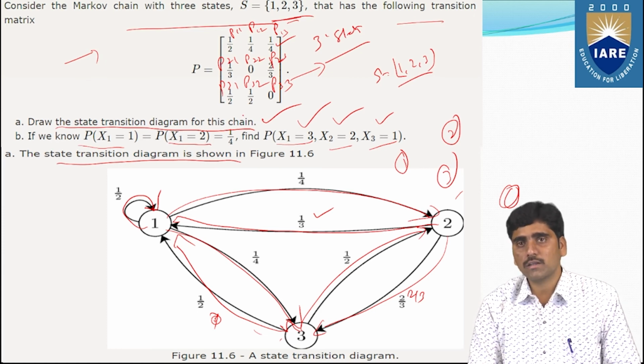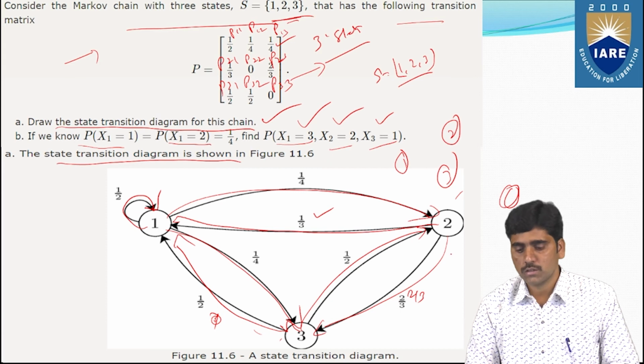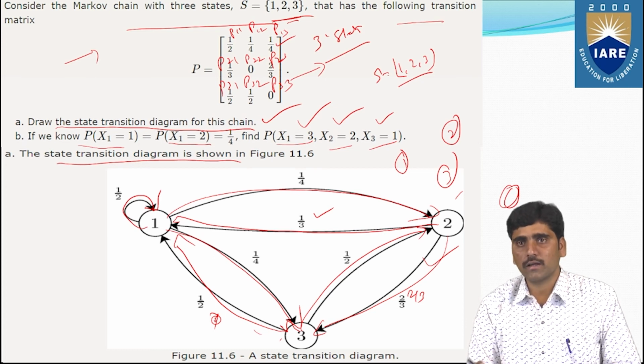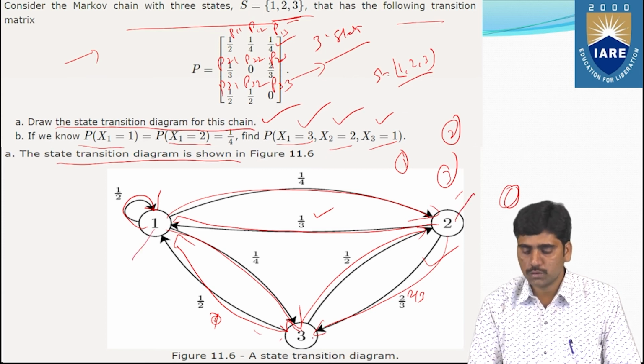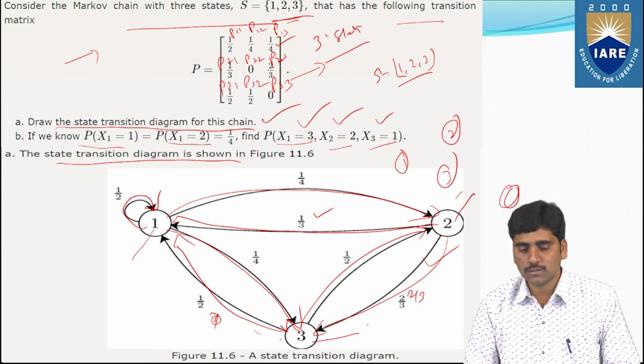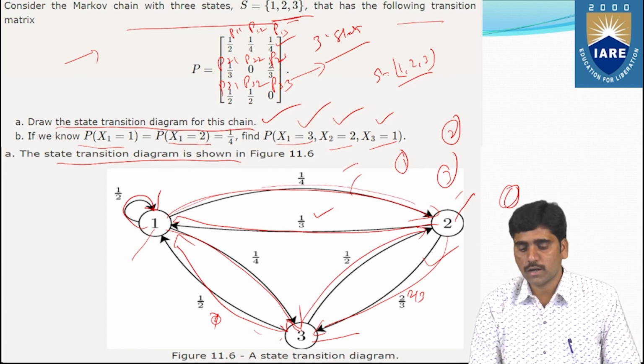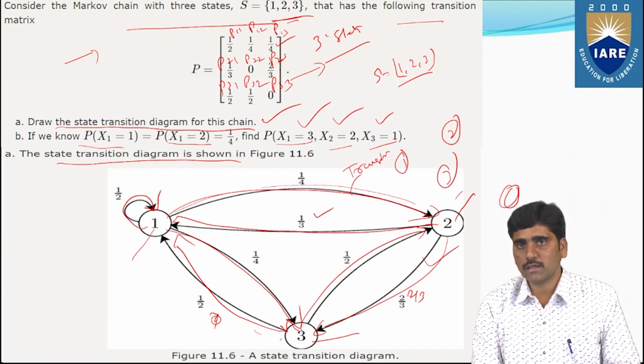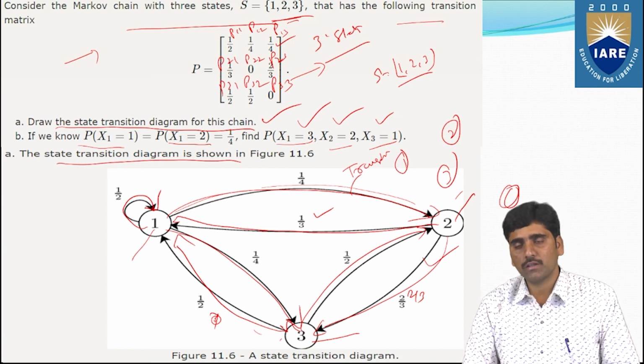So with all the transition probability matrix values, we have to draw the diagram like this. After drawing all the diagram with the help of states and transition probabilities, these 1, 2, 3 are states and these are all transitions. With the help of these states and the transitions, we have to draw this diagram.